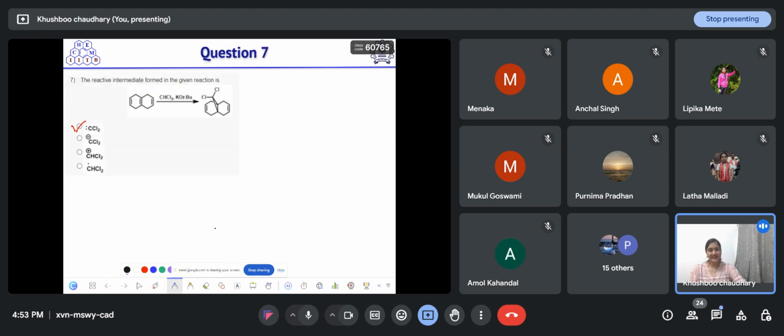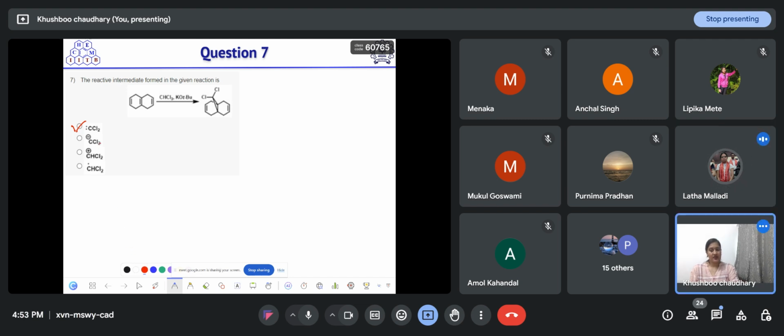So in this case, potassium tertiary butoxide is used as a base and it will abstract the proton from the chloroform, and at the same time Cl negative will leave as chloride ion and it will lead to the formation of this dichlorocarbene. Any doubts?